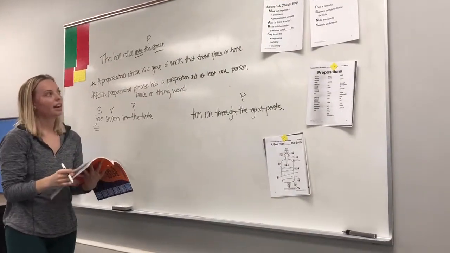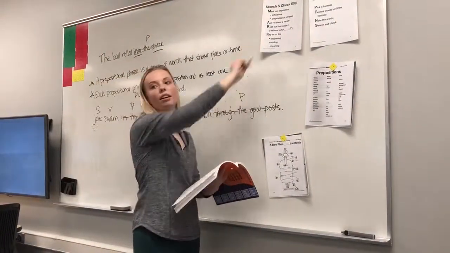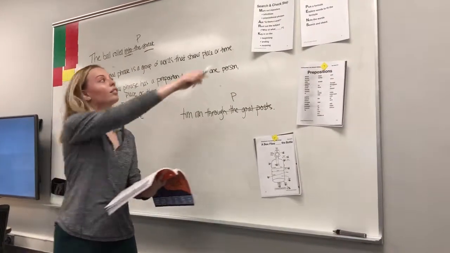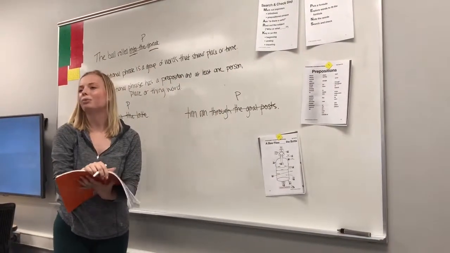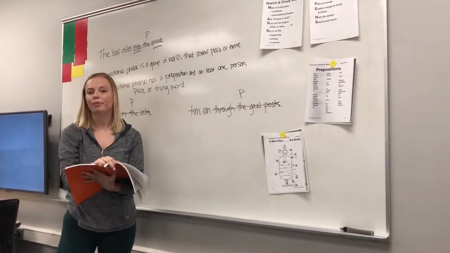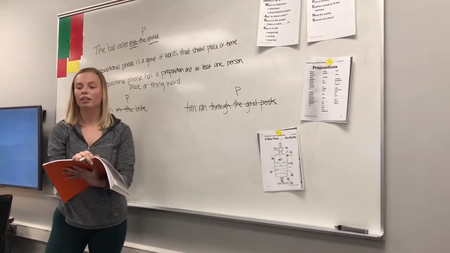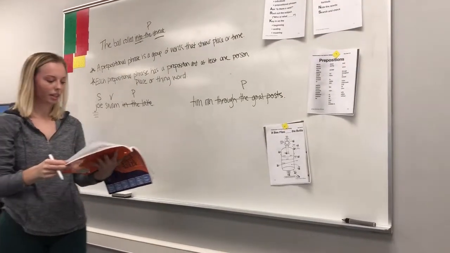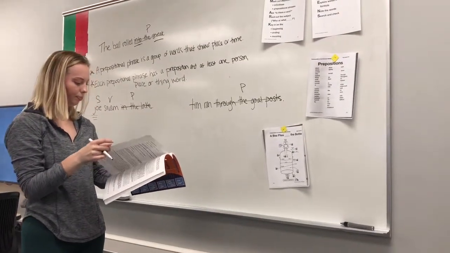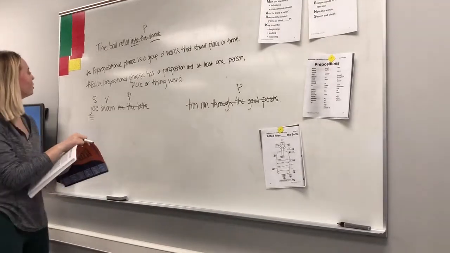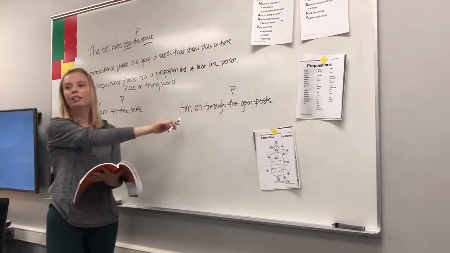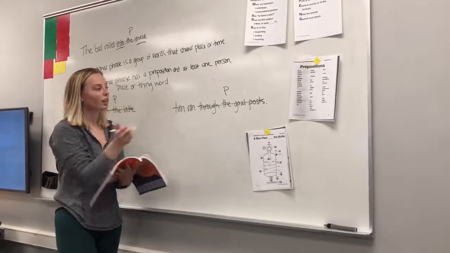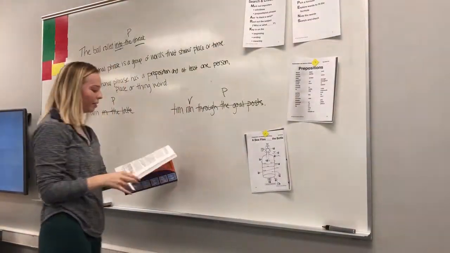So what's the next step that we have to do? Look for the verb. Yep. And what question do we ask when we're trying to find the verb? Is there an action or a linking verb? So, yeah, is there an action or linking verb in this sentence? Okay, what is it? Ran. Exactly, you're right. So let's put a V above ran.